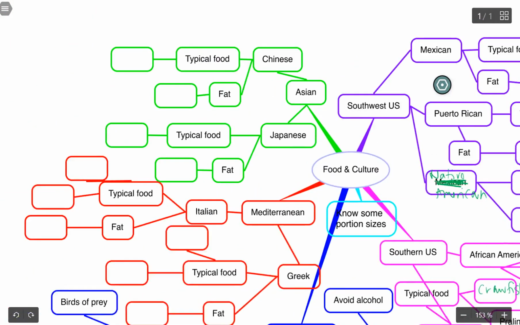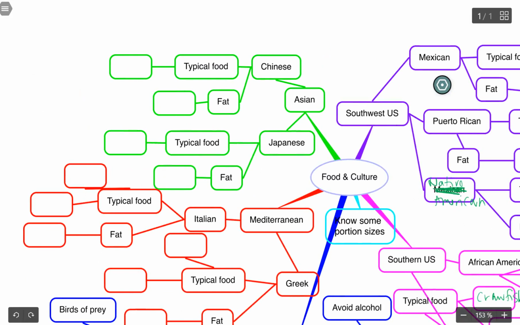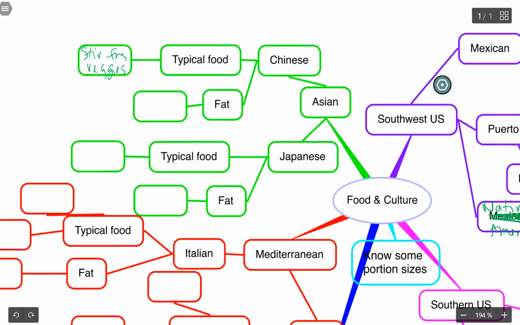Up here to the left, Asian regions, we have Chinese, typical food is stir-fry veggies. And then typical fat is peanut oil. Typical food for Japanese cultures is steamed veggies. Typical fat is soybean oil.